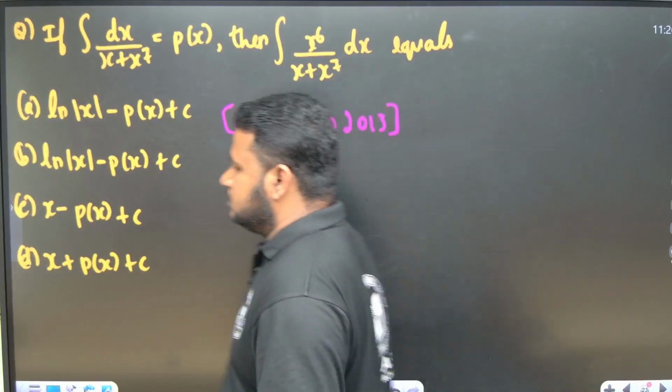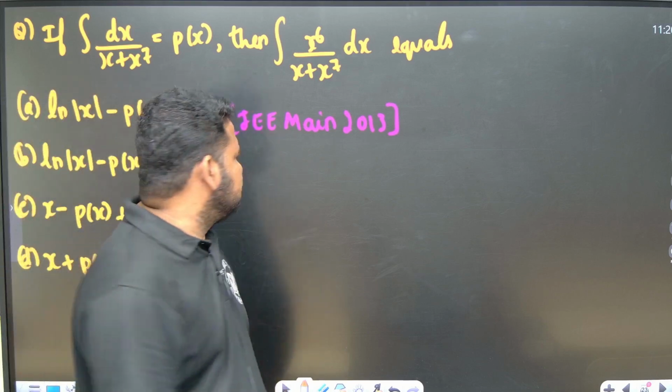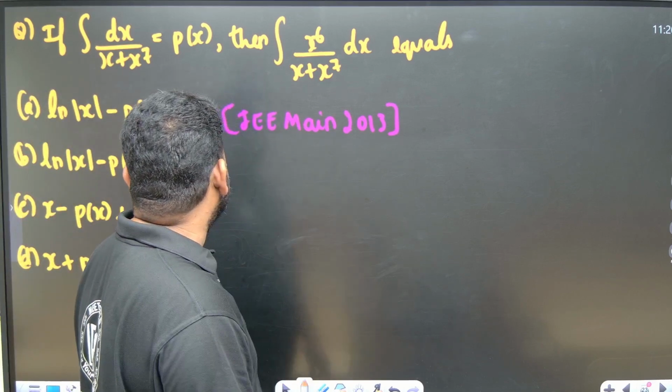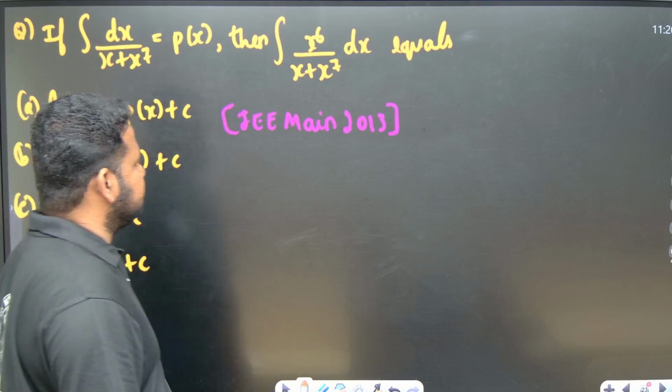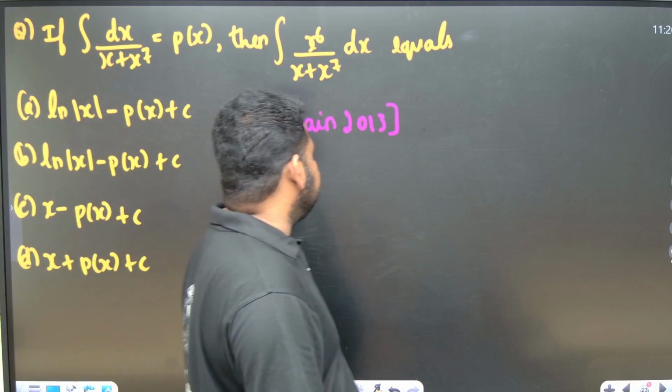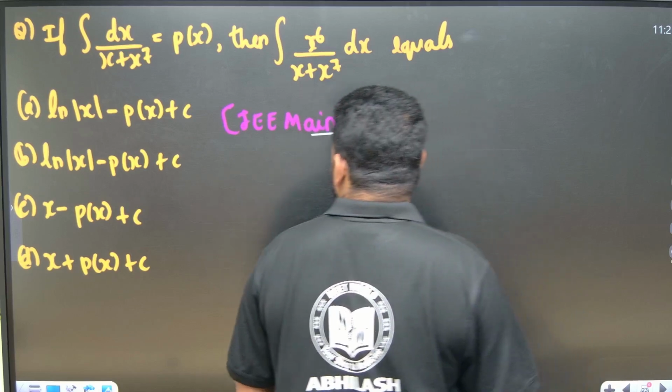All right, they have given this question. What does the question say? They are telling, if the integral of dx by x plus x to the power of 7 is equal to p x, then the integral of x to the power of 6 by x plus x to the power of 7 equals what? So, a JEE Main 2013 question. Okay, looks like a tricky question. So what to do?